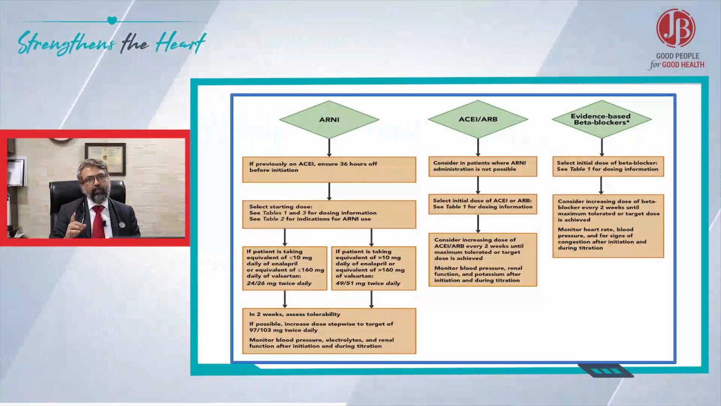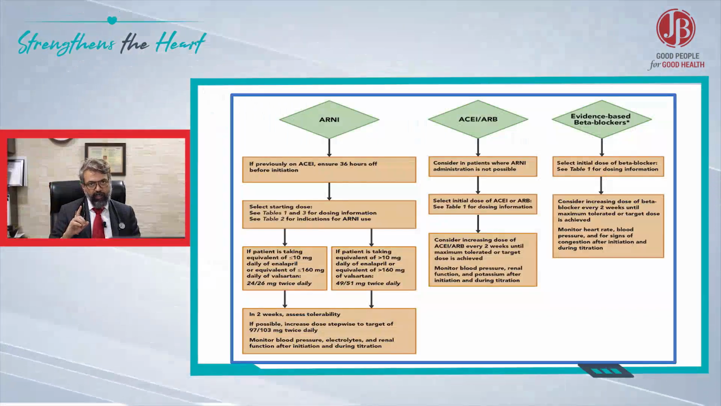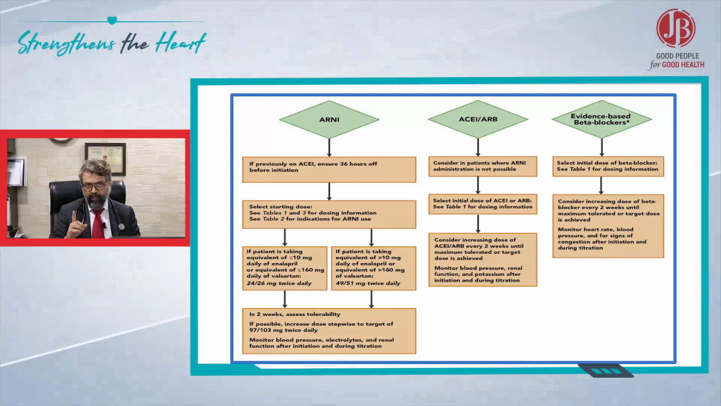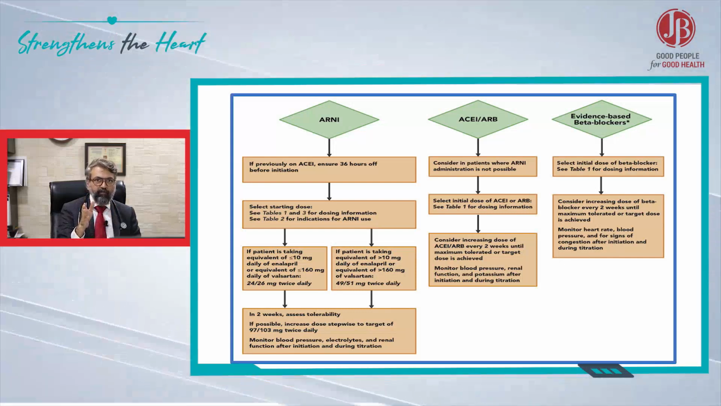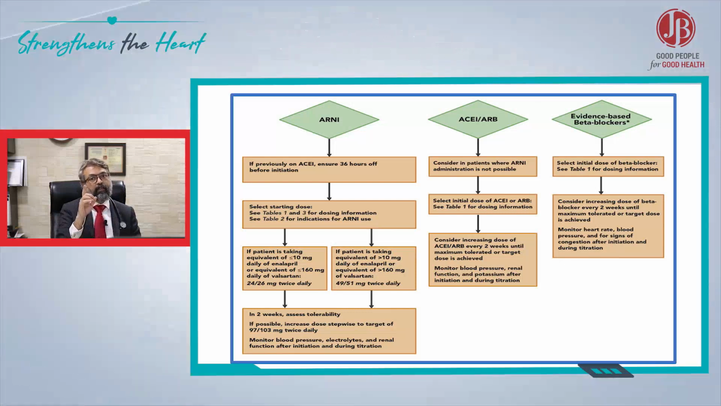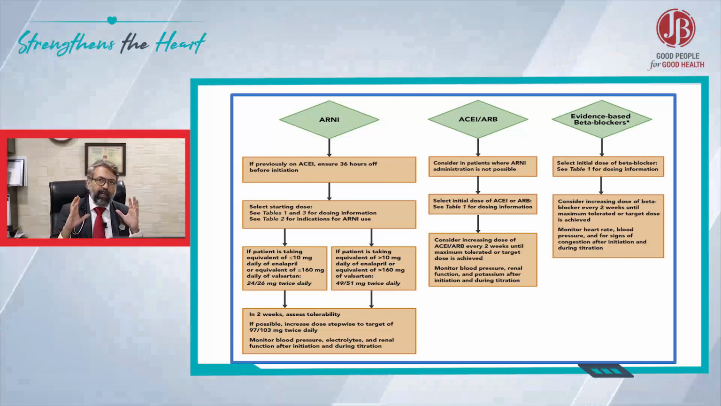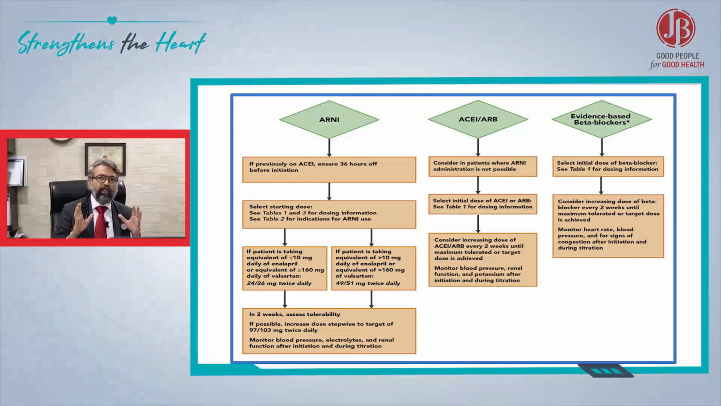So the most important thing is that if the patient is already on an ACE inhibitor, you have to keep a gap of 36 hours. So get off the ACE inhibitors. You can give an ARB meanwhile if you want to give it, and then you should give the ARNI after a gap of 36 hours of the last ACE inhibitor dose. Now what are the equivalent doses?